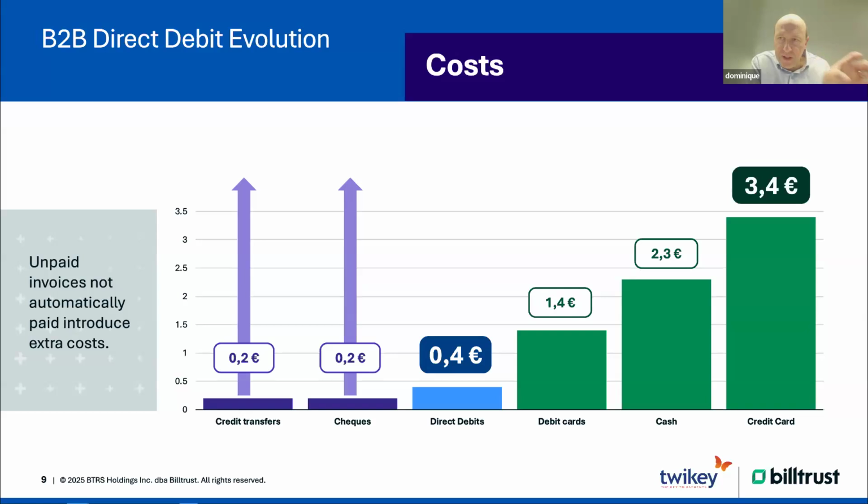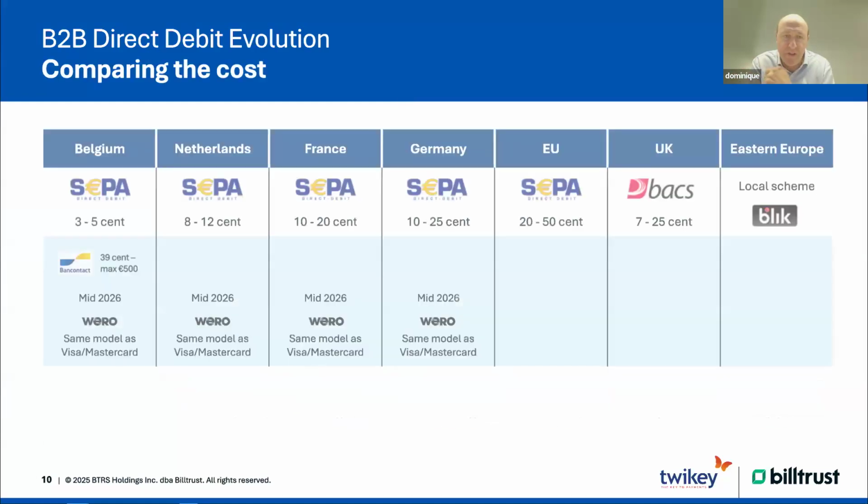If you use direct debit, you are collecting the money yourself. So you don't have to wait on the moment your end customer says, yeah, now I want to pay. With credit transfers or checks, even although the price is lower, you should take into account that the price will be much higher, because all those who aren't paying at a certain moment will introduce extra costs. So then it's a lot more expensive than the other methods. So what we consider is direct debit is one of the most effective and efficient ways to collect money from the account of your customer. Of course, when they signed an agreement.